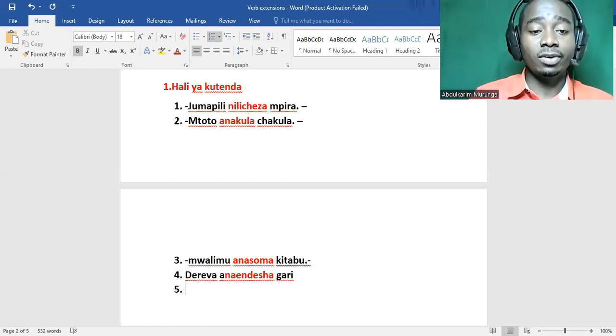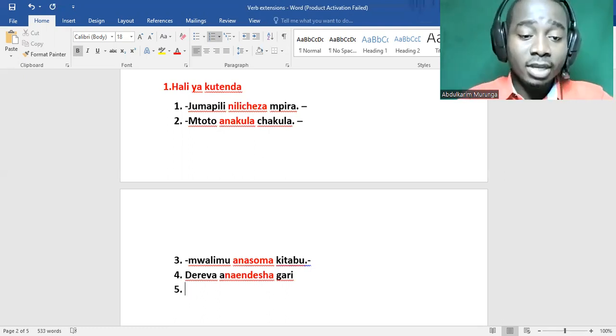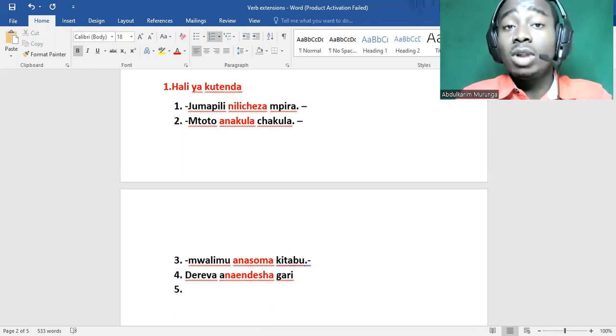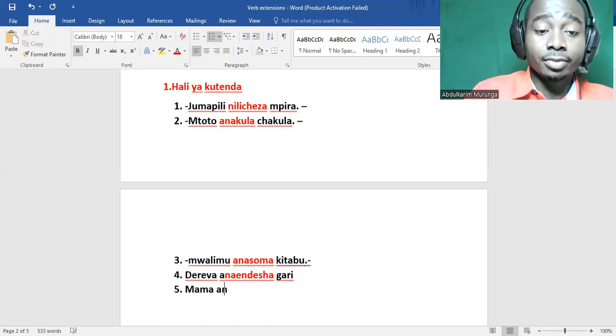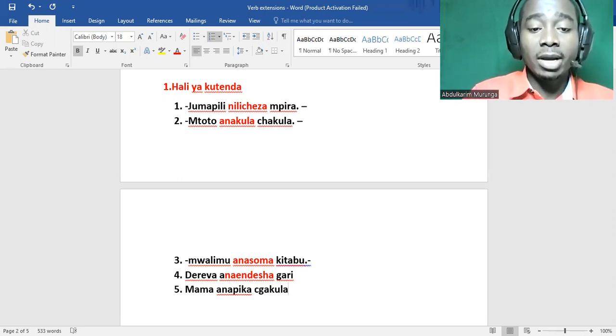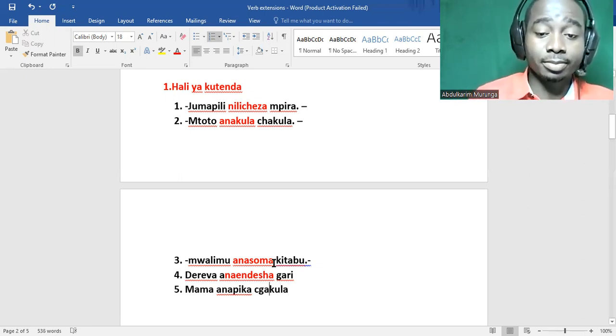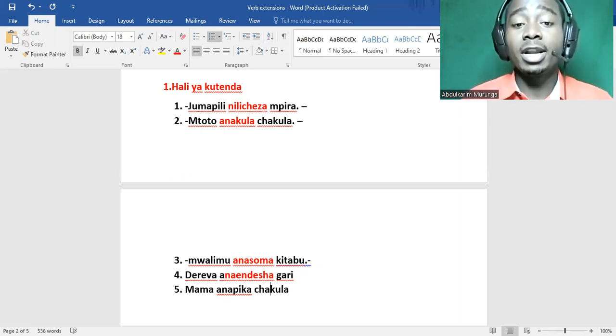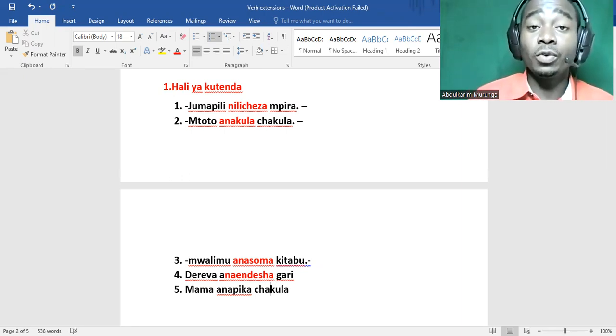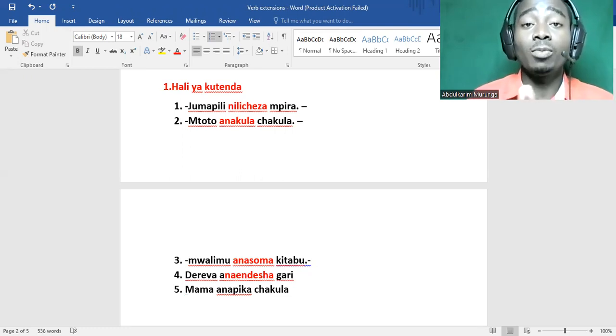Next, we have this. We say mama anapika chakula. Mama anapika chakula. Mother is cooking food. So this is the active form of the Swahili verb.